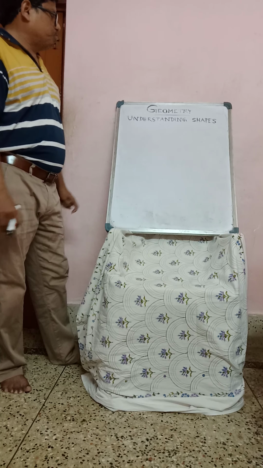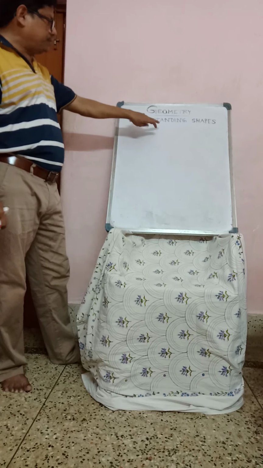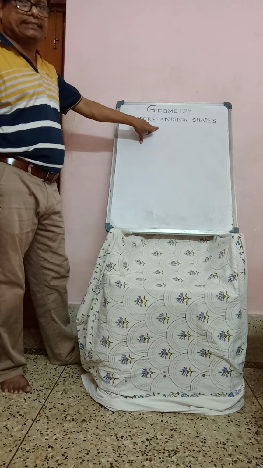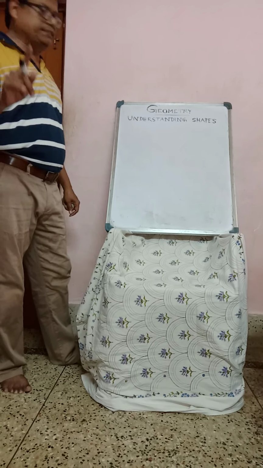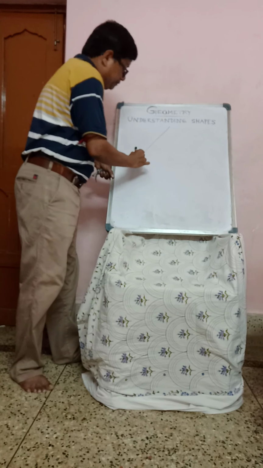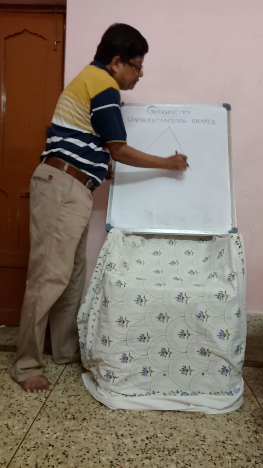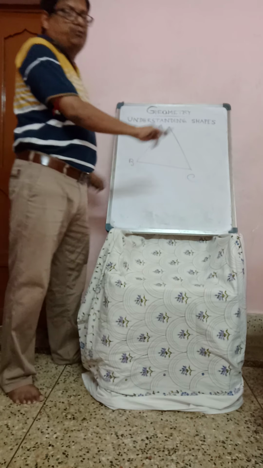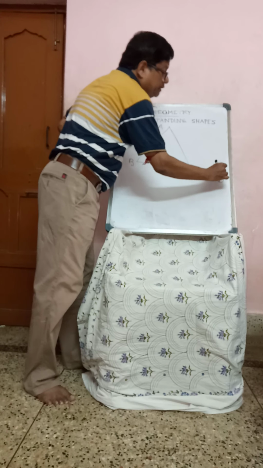Now, previously I explained that the sum of any two sides is greater than the third side, already discussed. And another thing to keep in mind, suppose a triangle ABC is given. I have to extend any one side, so I extend it here. This is the extended point.